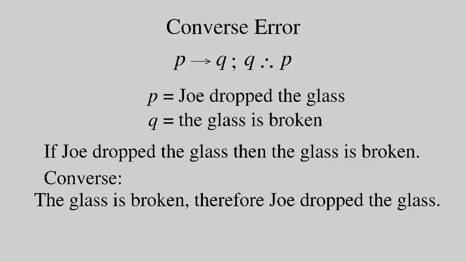But the converse is invalid, because the glass might have broken by some other means. Maybe someone else broke the glass, or maybe a baseball came through the window and broke it. The point is, there are many other reasons why the glass might be broken, so the converse is invalid.